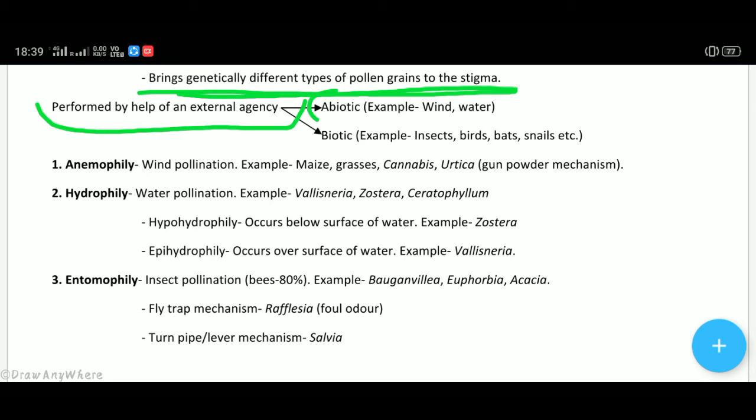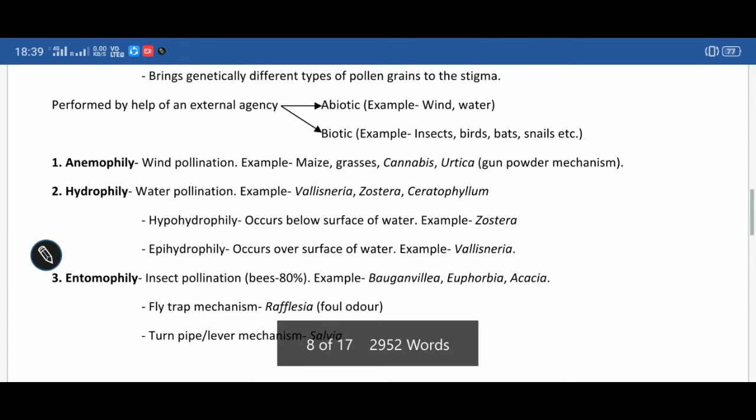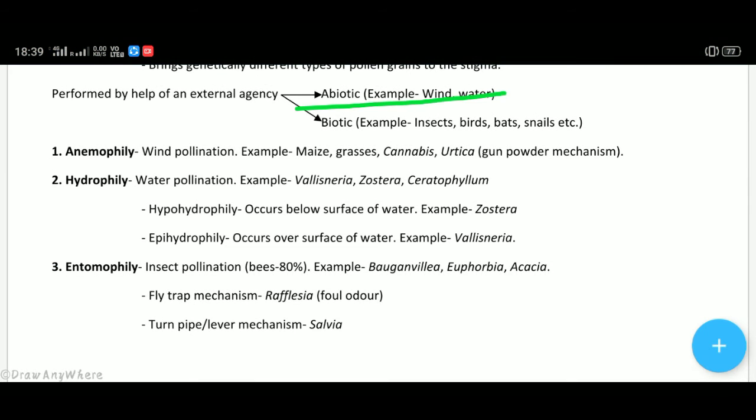Agencies can be abiotic or biotic. Abiotic means non-living, which includes wind or water. Biotic means living beings like insects, birds, bats, snails, etc. So cross pollination is done with the help of certain agencies, abiotic and biotic. In abiotic it is wind and water, and in biotic it is insect, bird, bat and snail, etc.